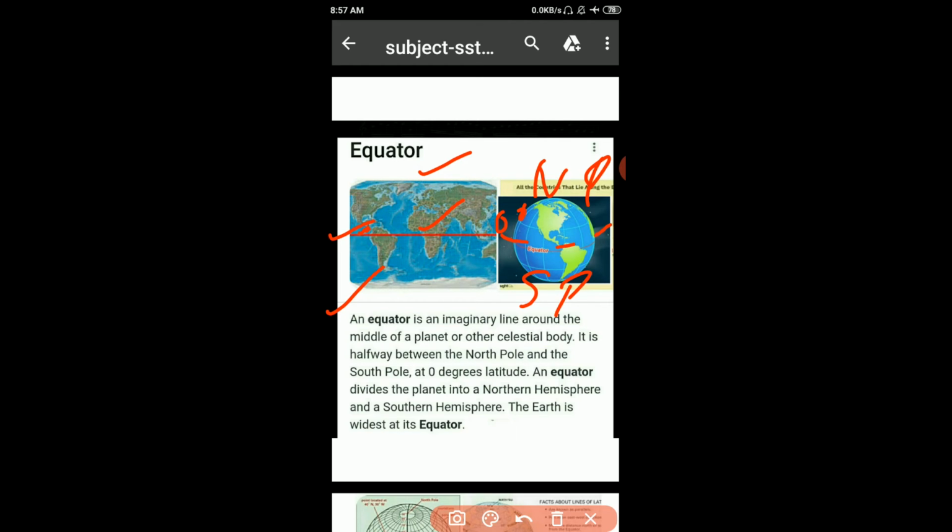Okay, a number of imaginary lines crisscross the earth's surface from east to west and north to south to form a grid. So, student, I hope you understand what is the equator. Okay, it is an imaginary line around the earth. Okay, now move on to the next page.